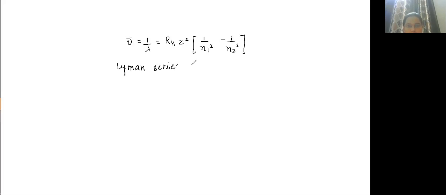So next, 1 upon lambda is equal to RH Z square (1 by N1 square minus 1 by N2 square). N1 value in case of Lyman series is 1, and N2 can be 2, 3, 4, any.